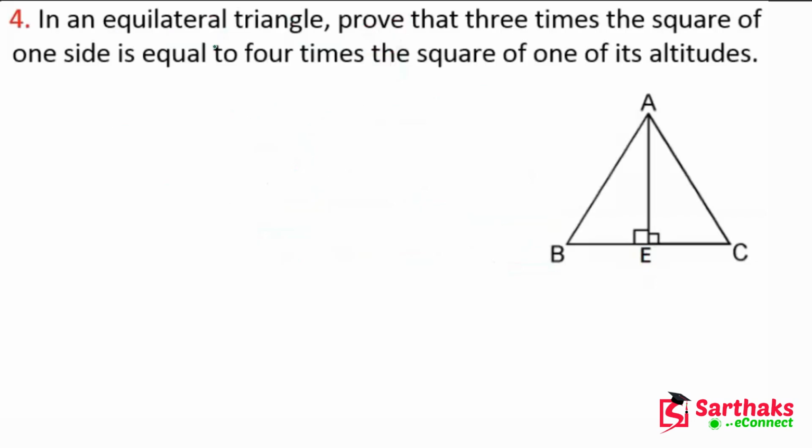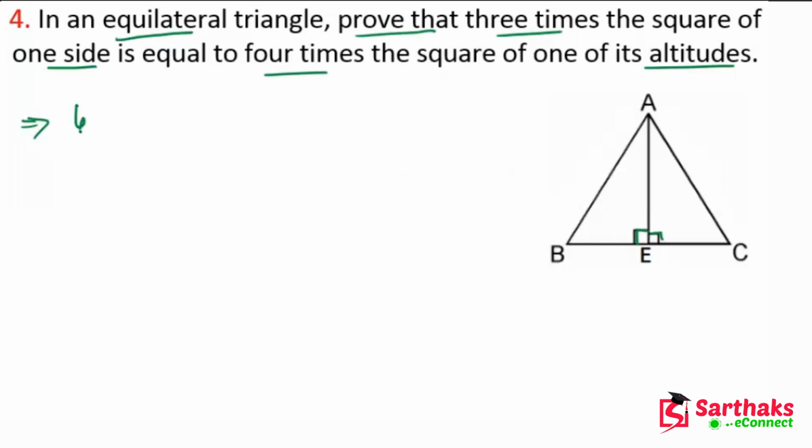So the next question is, my dear friends: in an equilateral triangle, prove that 3 times the square of one side is equal to 4 times the square of one of its altitudes. Let's suppose we have a triangle like this, ABC, and AE is the altitude on BC at point E. So this is the 90 degree. I hope you get this point.